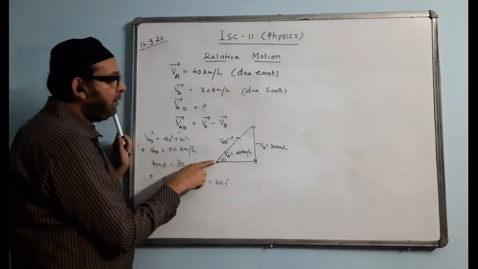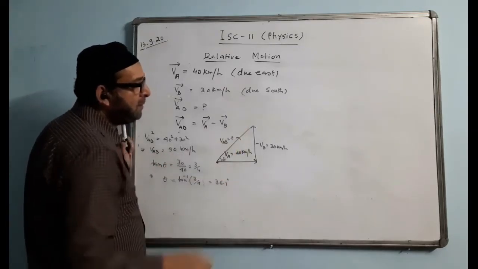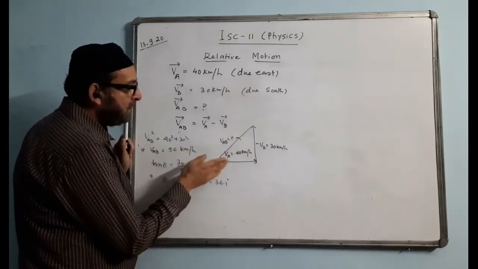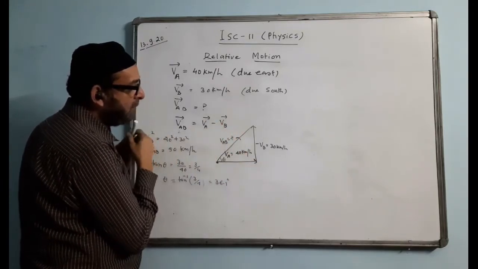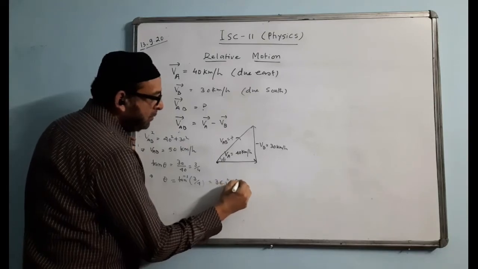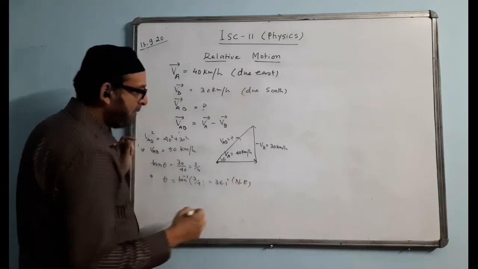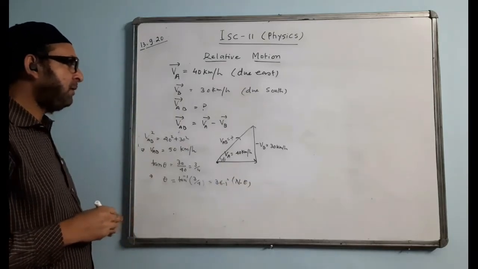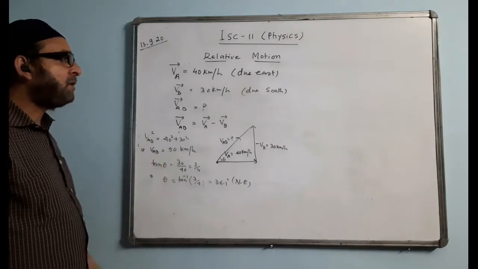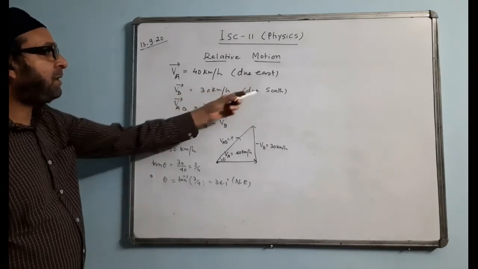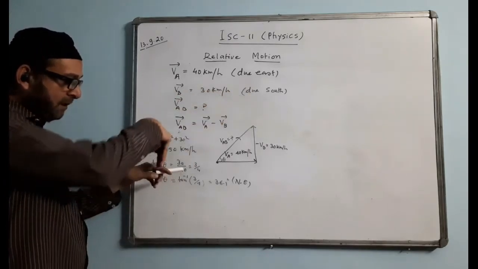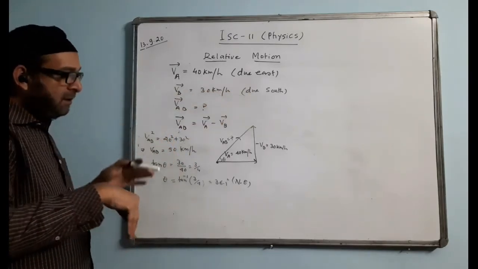What direction do we call it? This side is east and this side is north, so it will become northeast: 36.1 degrees northeast. The observation will be like this: passenger train B is moving towards the south, and the first train is moving like this.